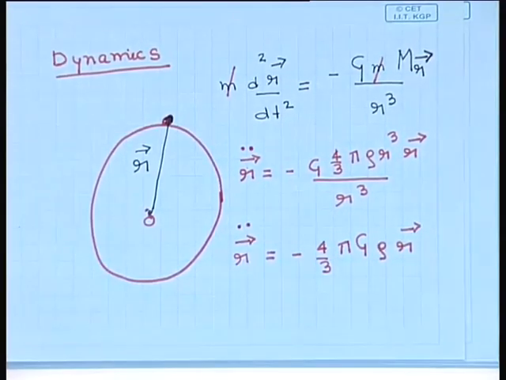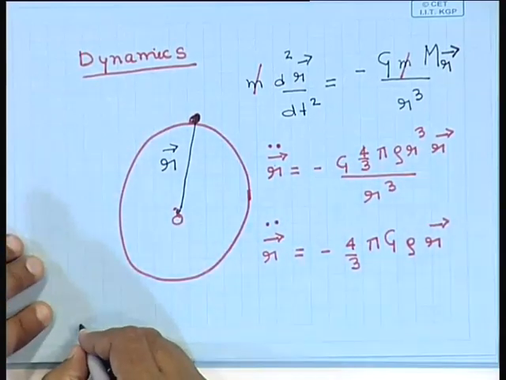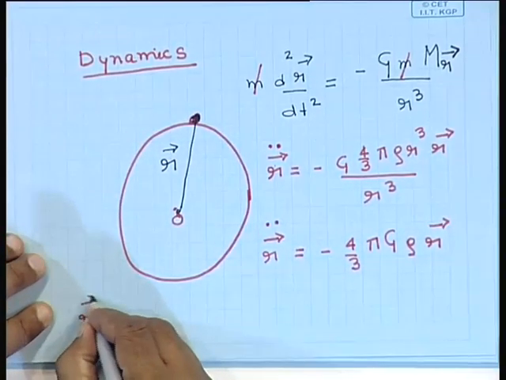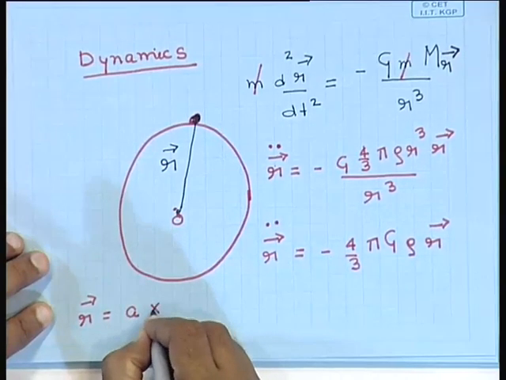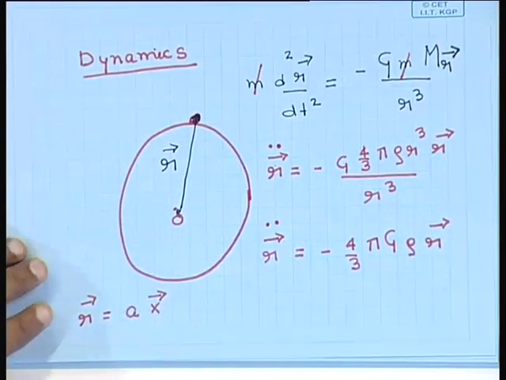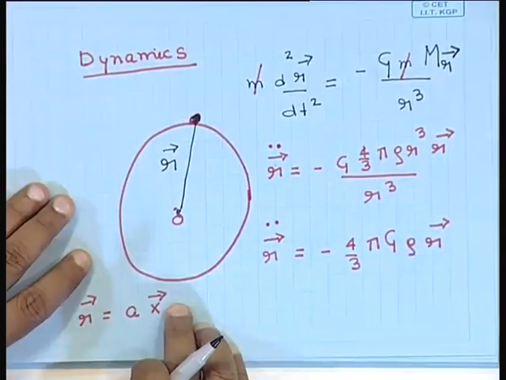Now, we can convert this in terms of the scale factor. So, let us switch over to the co-moving coordinate system. r is equal to the scale factor into x, and the co-moving coordinate system moves with this galaxy, so x does not change.